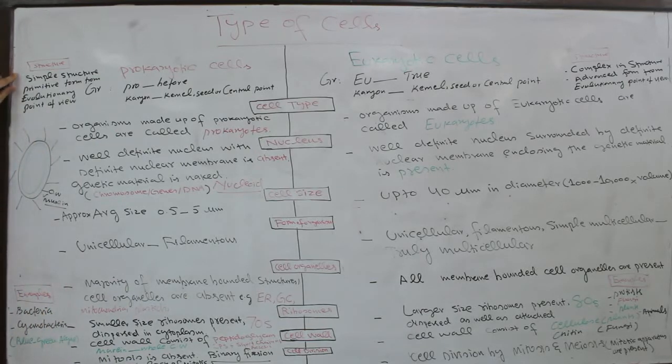Another character is the structure. Prokaryotes have a simple structure, and are regarded as the primitive form from an evolutionary point of view.